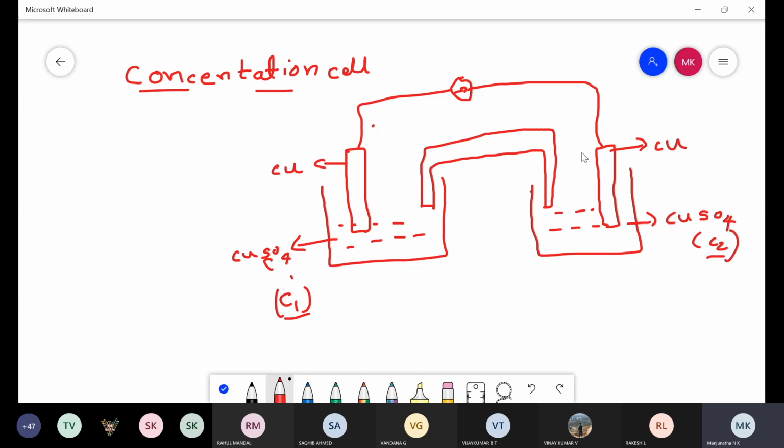If there is a difference in the concentration of the electrodes, it is called an electrode concentration cell. If there is a difference in the concentration of the electrolyte, it is called an electrolyte concentration cell. These are clear definitions for the concentration cell and electrolyte concentration cell.